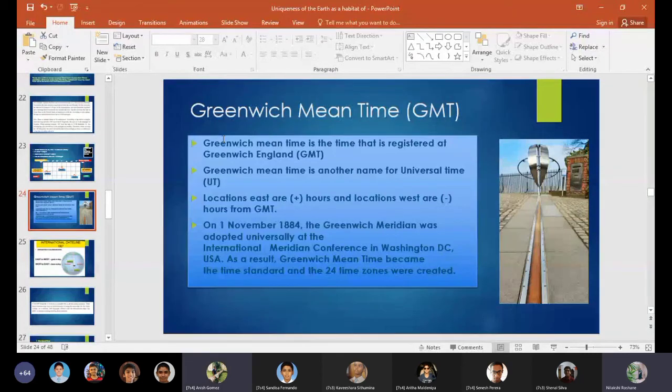And also there is a reference point which we consider as the prime meridian or the Greenwich line. By the Greenwich line, it is divided into eastern and western hemisphere. The countries located in the western part, we call the western hemisphere, and the countries located in the eastern part, we call the eastern hemisphere.